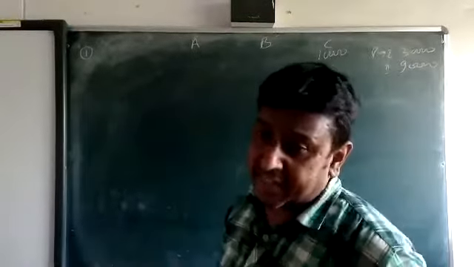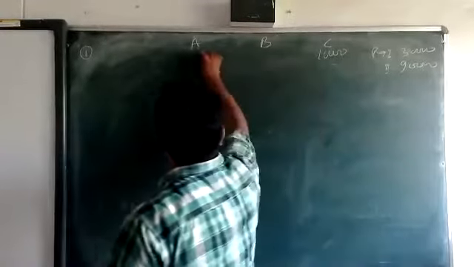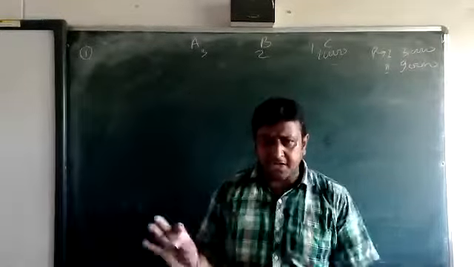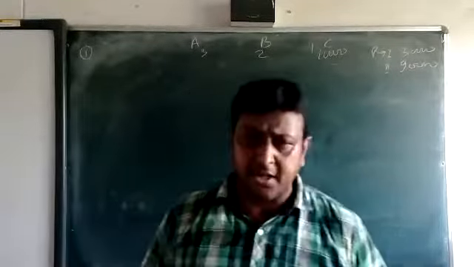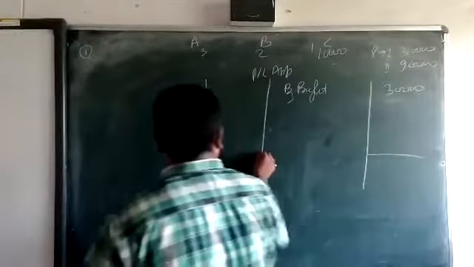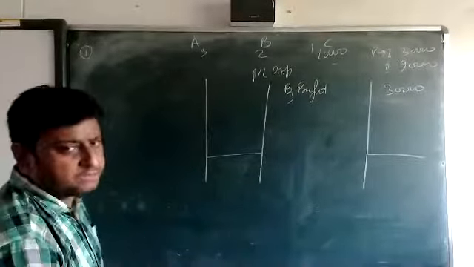Okay. What is the profit sharing ratio, beta? 3:2:1. Okay. Now we are going to make the P&L appropriation account. For that, we are not going to make any adjustment table. We are only going to make the P&L appropriation account. I think we know about the P&L appropriation. First, by profit. Profit amount, beta, 30,000. No expenses are given there, so this profit will be distributed among the partners.